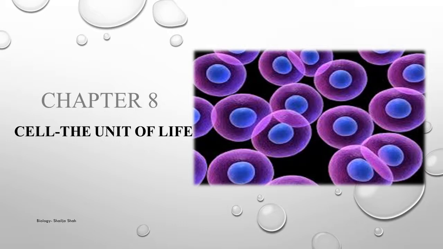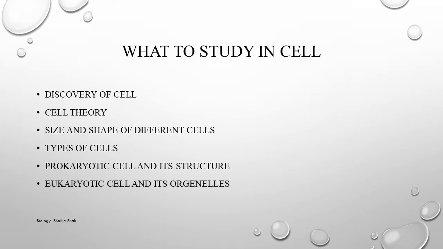In this chapter, we are going to study basically the structure of cell. Now, what we have to study in this? First of all, we'll start with discovery of the cell, going to cell theory. Then we will study size and shape of different cells. Then what are the different types of cells? In particular, we'll be studying two: a prokaryotic cell and a eukaryotic cell.